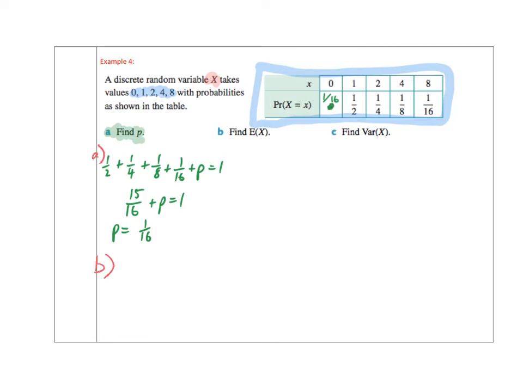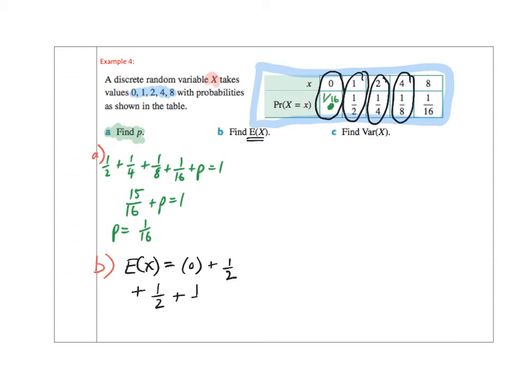Part B asks us to find E of x. Well, I know what E of x equals. That's going to be 0 times 1/16, plus 1 times a half, which is a half, plus 2 times a quarter is also a half, plus 4 times an eighth, a half again, and 8 times 1/16. So my E of x is equal to 2.